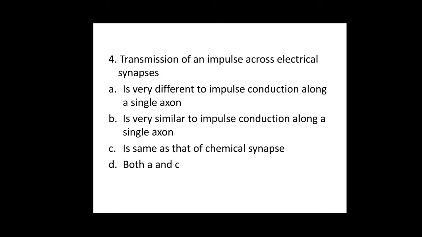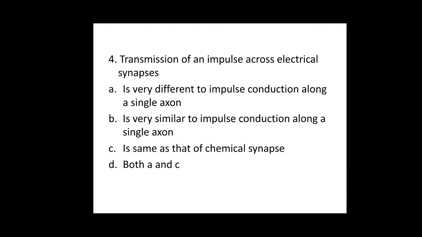Fourth question, transmission of an impulse across electrical synapses. Option A is very different to impulse conduction along a single axon. Option B is very similar to impulse conduction along a single axon. Option C is same as that of chemical synapse. Option D, both A and C. So for the fourth question, the answer is B.